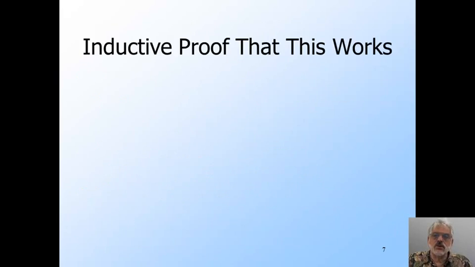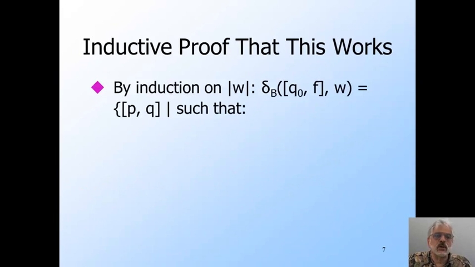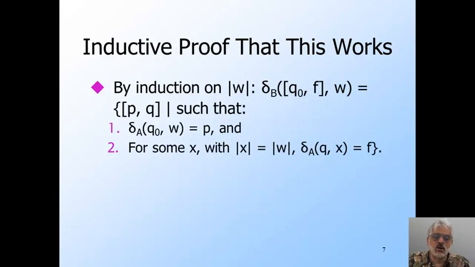As I said, we're not going to do the inductive proof that this construction works, but I'll set it up for you. The inductive hypothesis, which we prove by induction on the length of input w, is that B goes on input w from one of its states Q0F, where Q0 is the start state of A and F is one of A's accepting states, to all those states PQ such that A goes from Q0 to P on input w, and A also goes from Q to F on some input x of length equal to that of w.